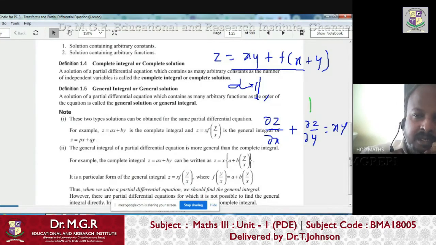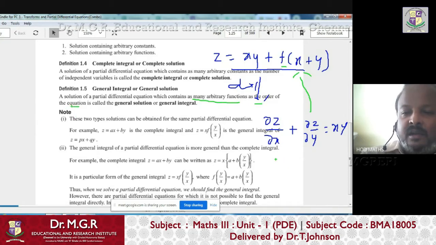Whenever we solve some PDE, in the final form you will end up with a solution which contains arbitrary functions in place of arbitrary constants. That type of solution is called a general solution instead of a complete solution, provided one condition is given: it has as many arbitrary functions as the order of the given PDE, right?